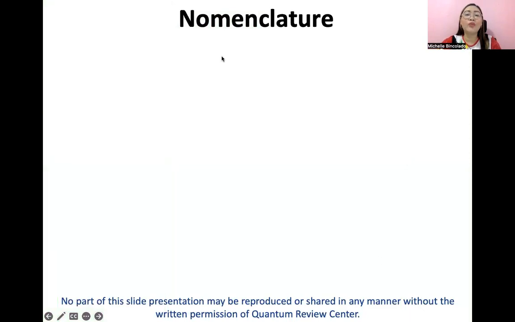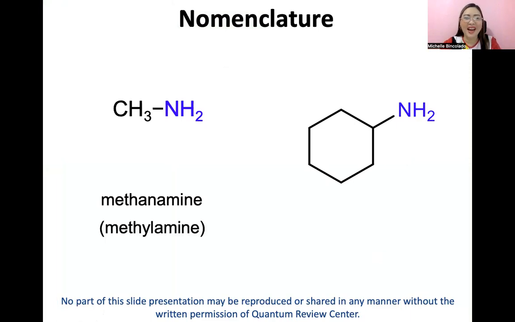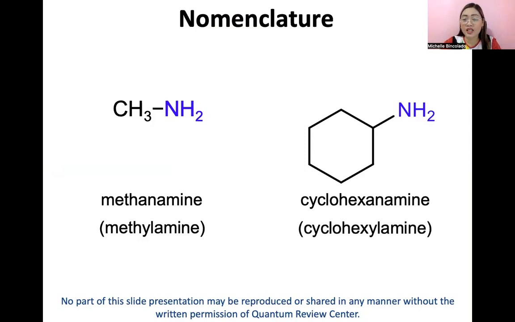Okay. So guys, now we move on to our second additional topic, ang naming naman. So as you know guys, we have two ways to name a compound. We have the systematic way, we have the IUPAC name, and the common name. So eto class, derived from methane, so we call this compound methanamine. However, ma'am, 'di ba, mas familiar yung common name. O nga eh. So ang common name naman guys, alkylamine. Similarly, 'di ba sa alcohols, alkyl alcohol. So dito ganun din. So we call this methylamine. Class, yung second example naman natin dito, cyclohexanamine, and the kanyang common name naman, cyclohexylamine.